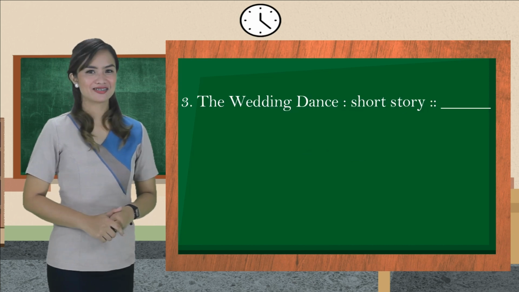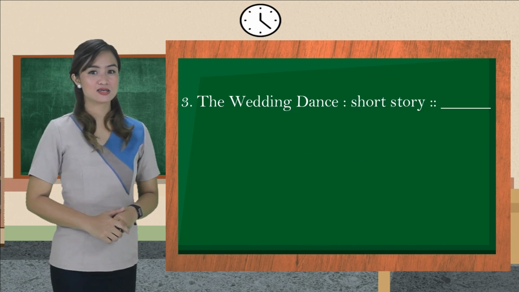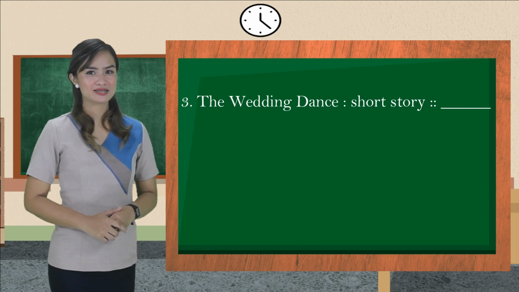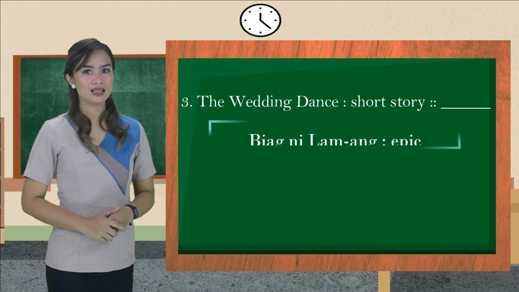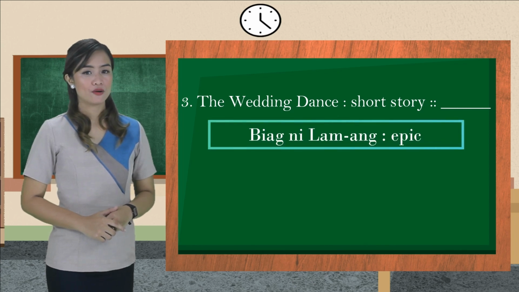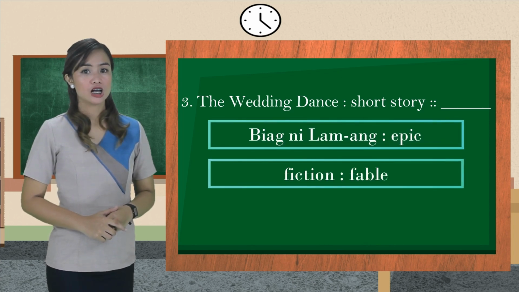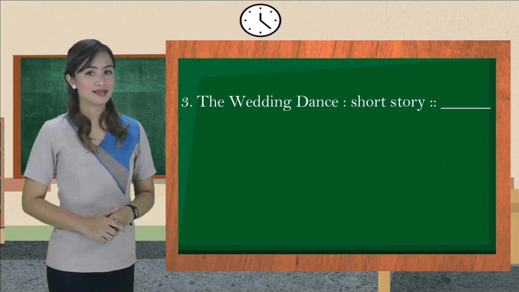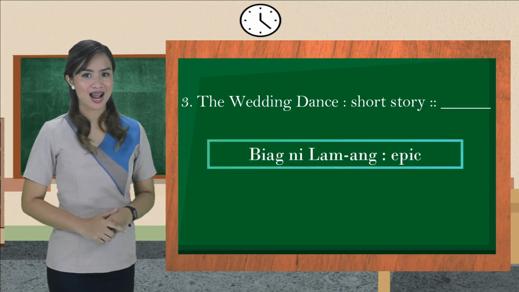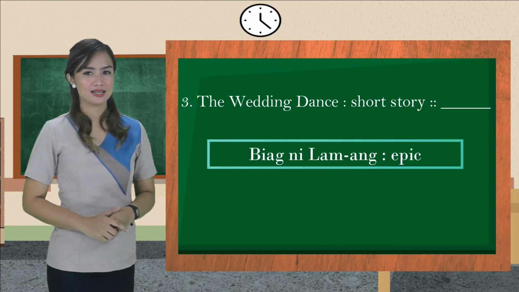That's right. 3. The wedding dance is to the short story. What is the missing pair in this analogy? Biyag ni Lamang is to epic, fiction is to fable, Tungkong Langit and Alonsina is to deity. Excellent! Your answer is right. Biyag ni Lamang is an example of an epic.